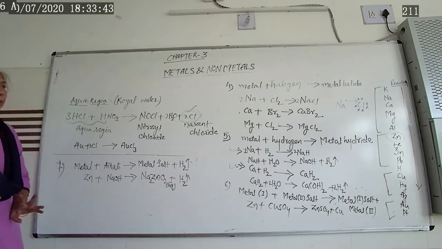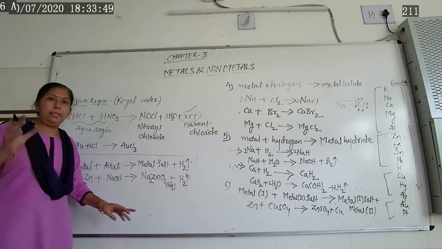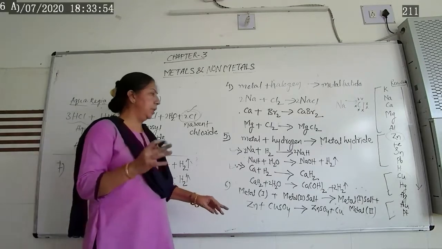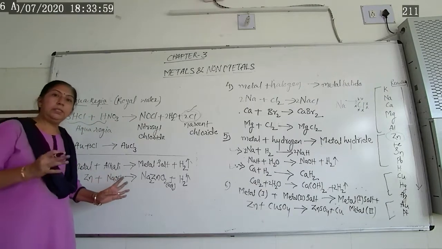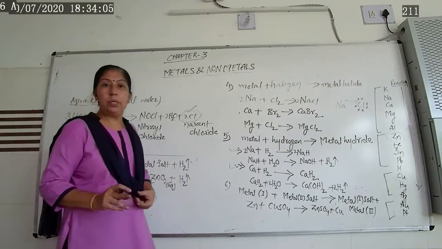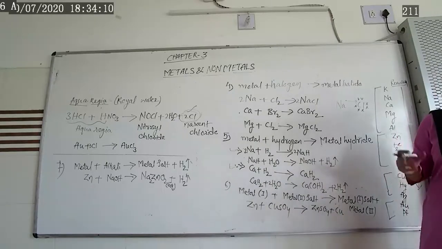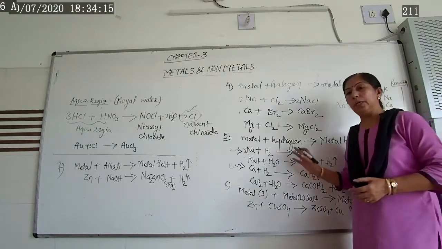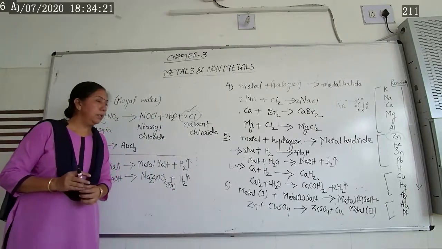So here are the total 7 chemical properties of metal with different types of substances: acid, oxygen, water, as well as halogen, hydrogen, and displacement reaction, then reaction of metal with alkali. All these we have completed. You have to note all these things down in your CW notebook, and write the intext and final exercise question answers in your notebook. Meanwhile, if you have any doubt regarding this, you can send a message through WhatsApp and we will solve your doubts in the coming period.